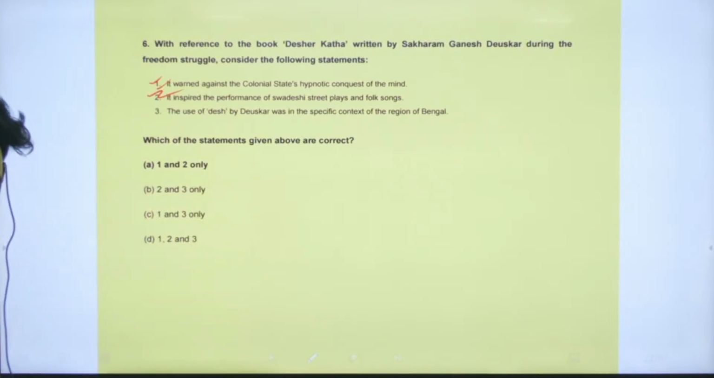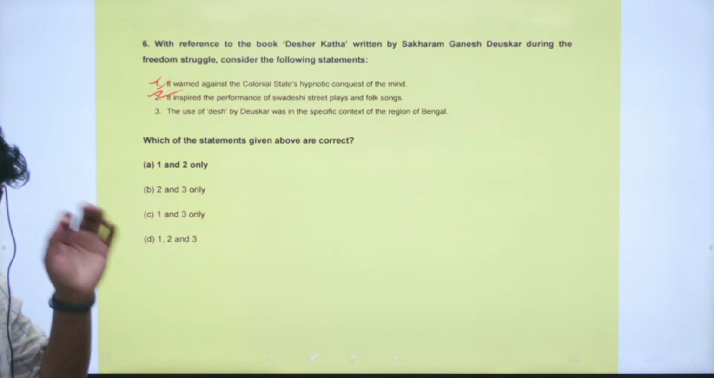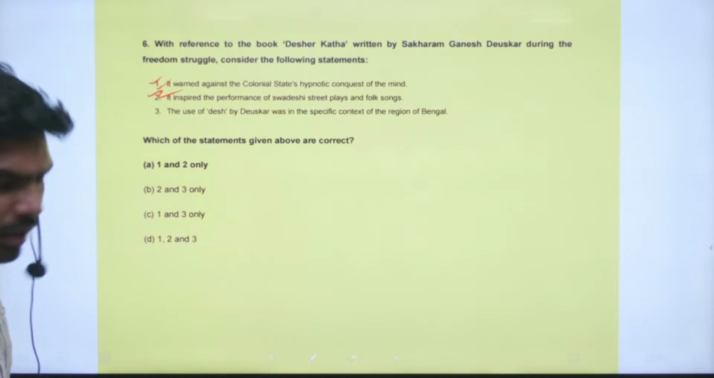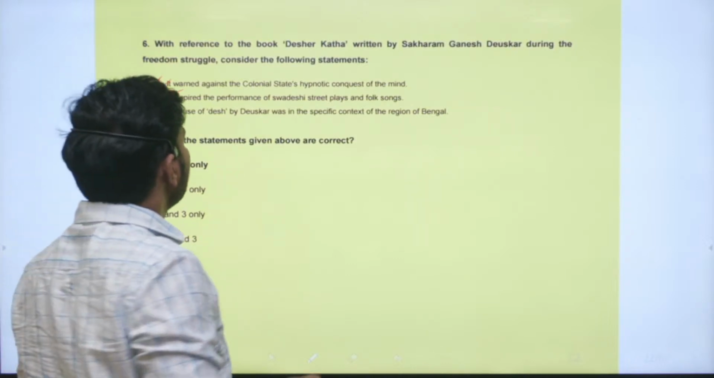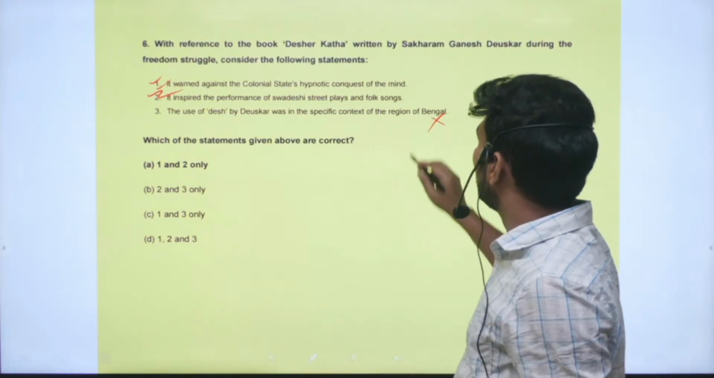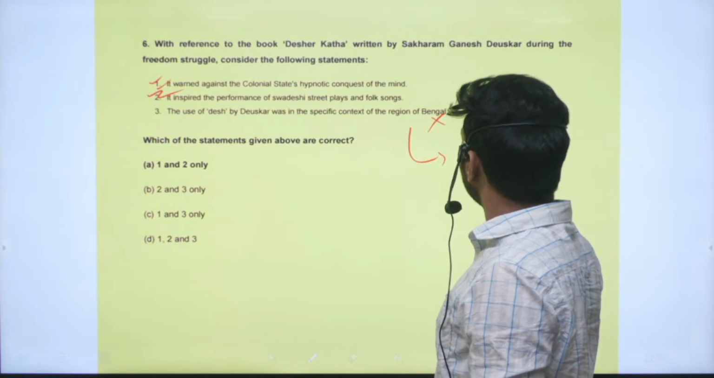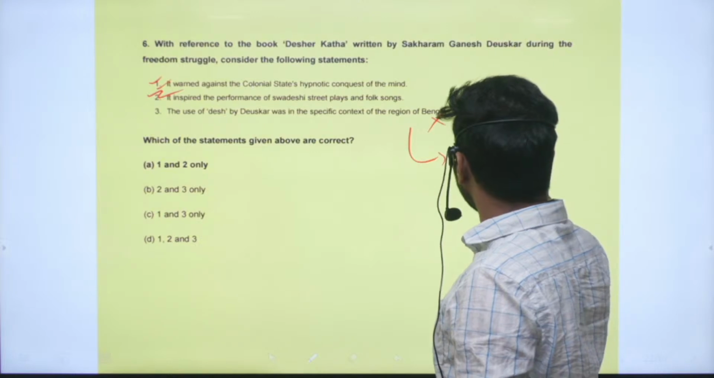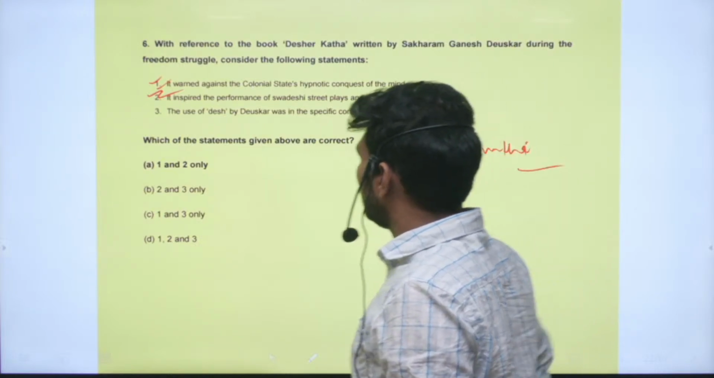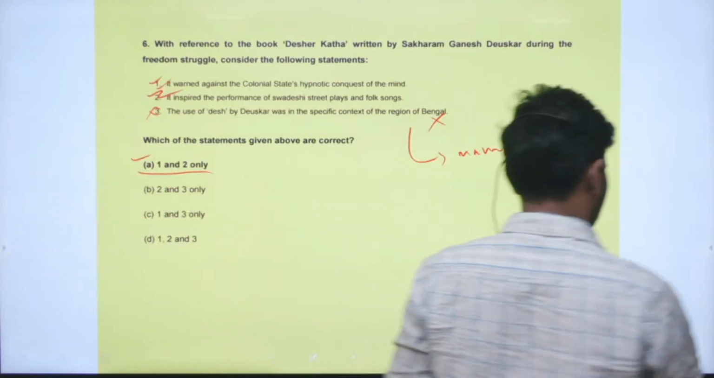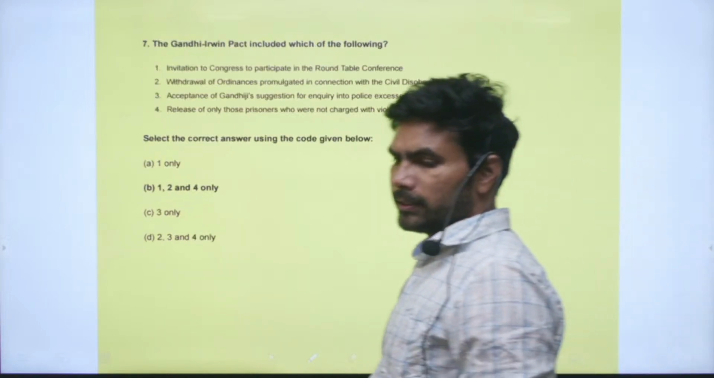Third statement, the use of Desh by Deuskar was in the specific context of the region of Bengal. So this is an incorrect statement. I think Desh is something related with Maharashtra, that is Maratha or Marathi language. Right, so this third statement is incorrect. The correct option is option A, only statements 1 and 2 are correct. Next question.